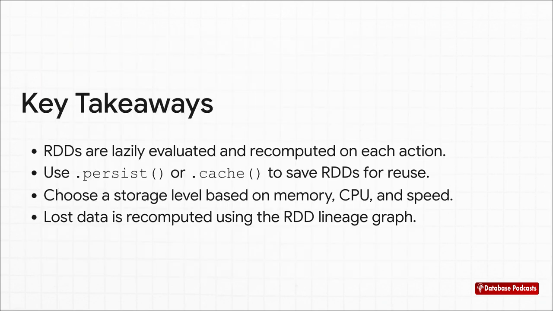All right, let's do a quick rundown. First, Spark's lazy evaluation means RDDs get recomputed with every action by default. To stop that, you got to use .persist or .cache on any RDD you plan to use more than once. When you do, make sure you choose a storage level that balances speed against your available memory and CPU. And finally, remember that the whole system is fault tolerant, all thanks to the power of that lineage graph. Getting a handle on these concepts is a total game changer for writing professional-grade Spark code.